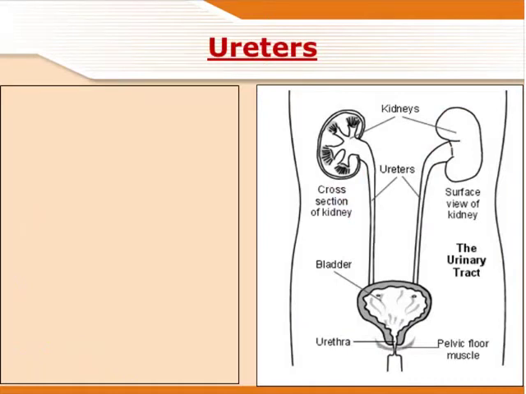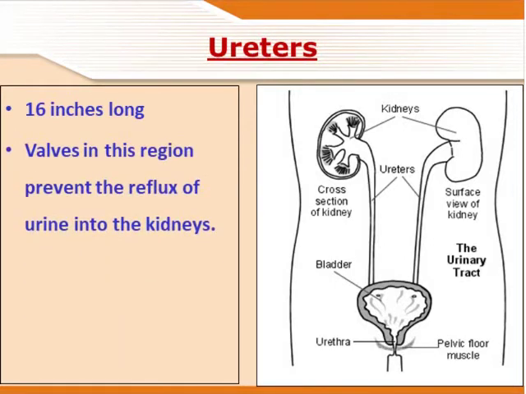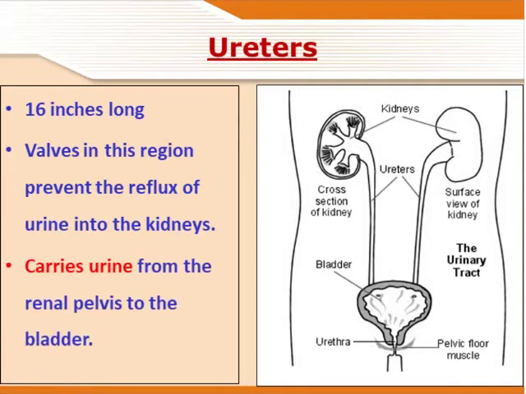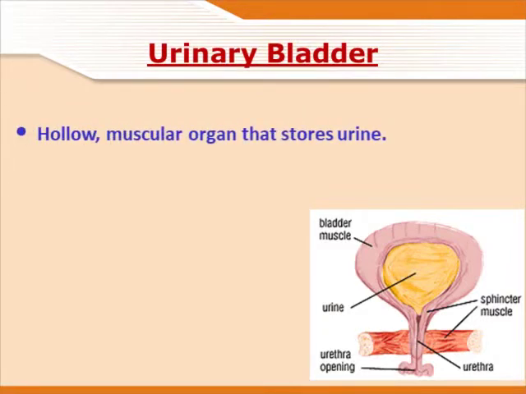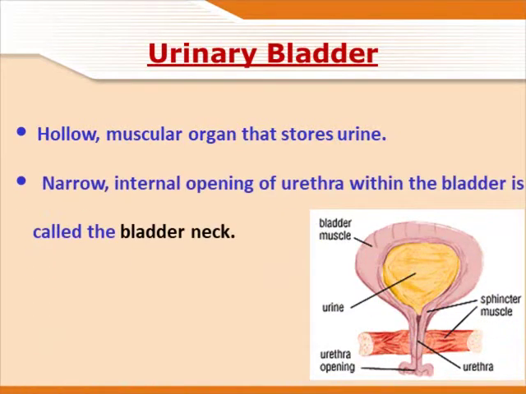The next part of the urinary system is the ureter, which is a 16-inch long tube-like structure. In the ureters, valves are present which help in the prevention of the reflux of urine into the kidneys. Ureters are mainly responsible for carrying urine from the pelvis of the kidney to the bladder. Ureters carry urine into the hollow muscular organ which stores the urine, known as the urinary bladder. The narrow internal opening of the urethra in the bladder is known as the bladder neck.